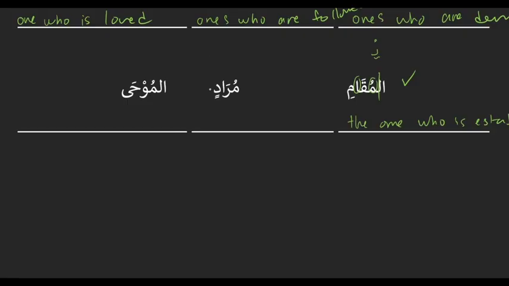Murad. So starts with a mu. And second to last letter alif is an a sound. So that's what makes it a target. And then switch out the mu for a yu. Yuradu is from arada yuridu, which is to want or intend. And then to make it passive, to be intended or to be wanted. And then turn that into a target: one who is, or that which is wanted or intended. Yeah, that which, we'll go with that, because that makes more sense here. That which is intended. Interesting name.